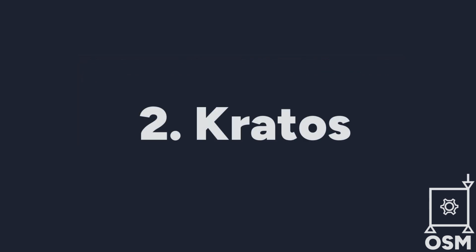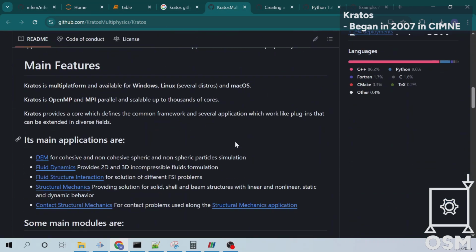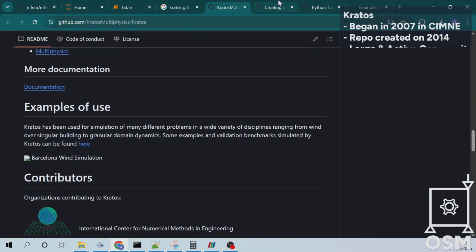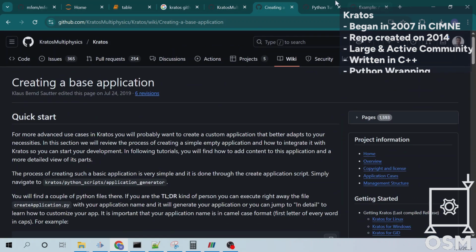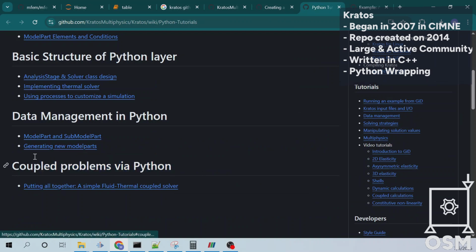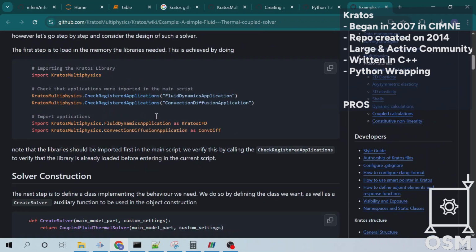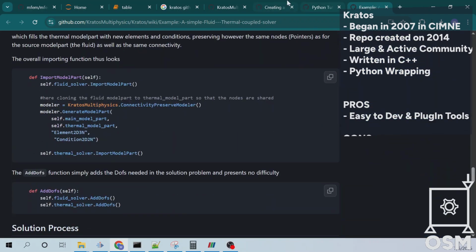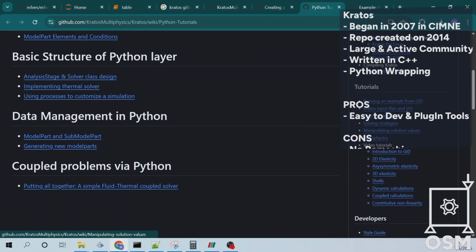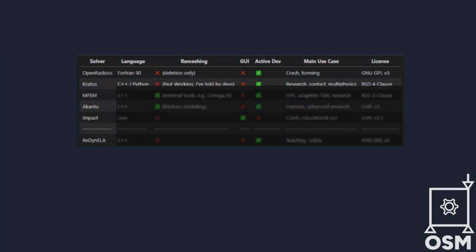Number 2. Kratos Multiphysics, a modular C++ and Python framework developed by CIMNE in Spain. It is not a dedicated FEM solver, but a platform where you can plug in different solvers. Its structural mechanics and contact mechanics application supports explicit dynamics. It is great for advanced research and has support for multiphysics coupling and GPU acceleration. If you're a developer or researcher needing flexibility and Python scripting, Kratos is worth checking out.